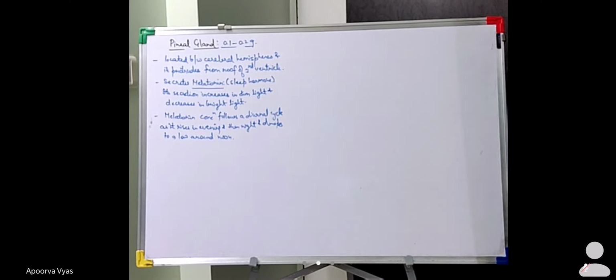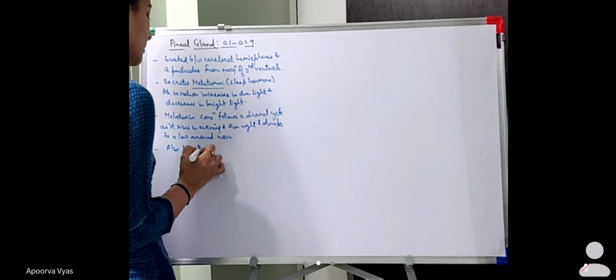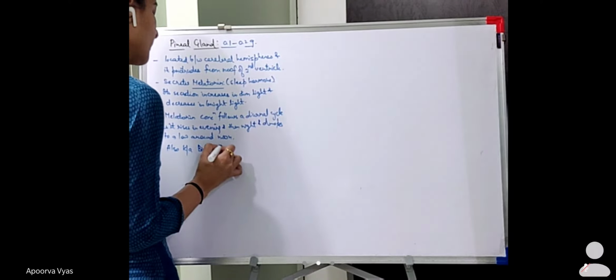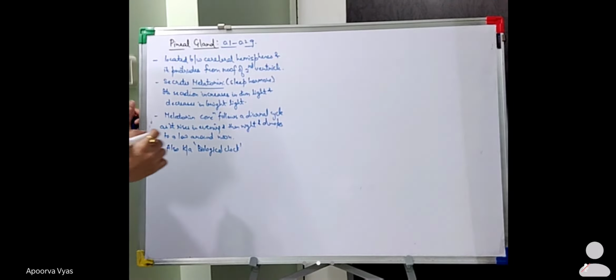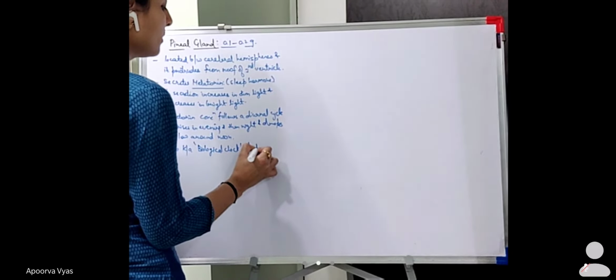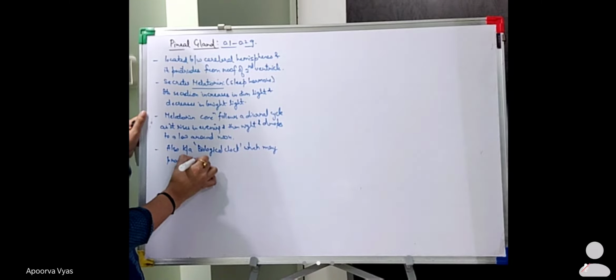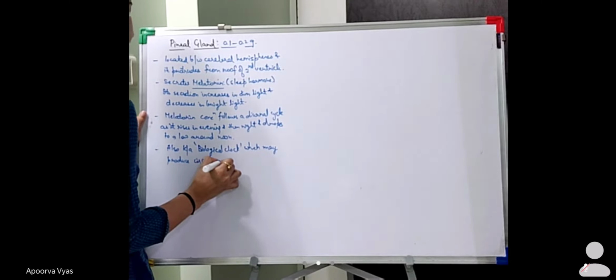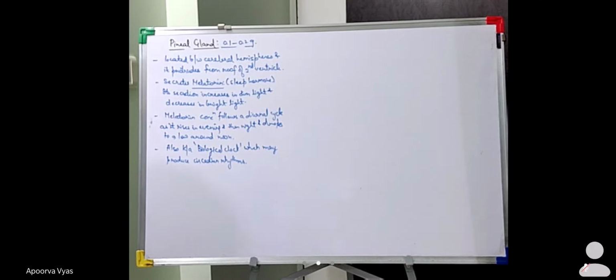Okay, and therefore it is also known as the biological clock, which may produce the circadian rhythms. Okay, so this is the role of the pineal gland.